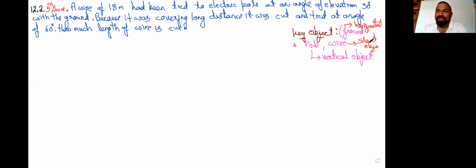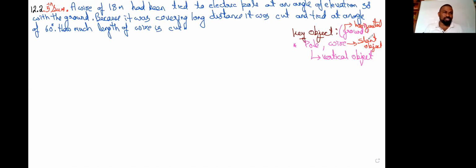You have to remember how the wire is placed. We can't place the wire straight, or place the wire horizontally on the ground. A wire, a thread or a rope is always a slant object. You have to remember such things. Ground is always a horizontal object. Pole, tree, mountain, tower, a man standing, all these are vertical objects, whereas wire, rope, thread, all these are slant objects.